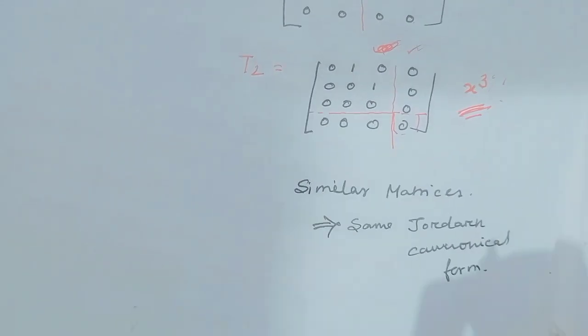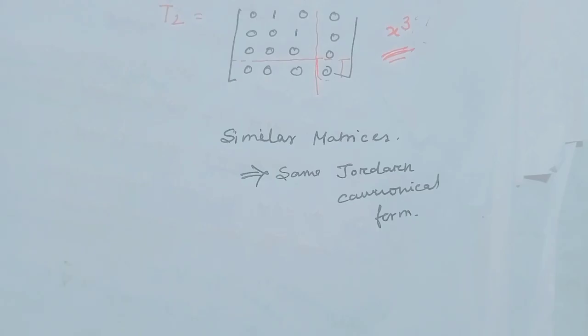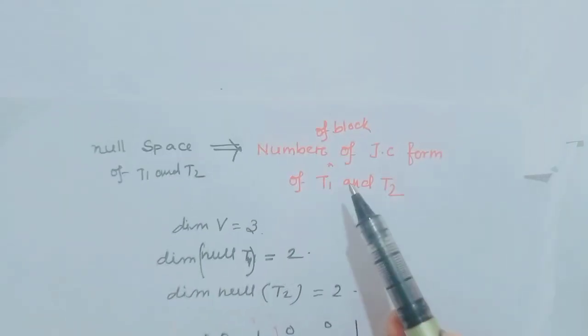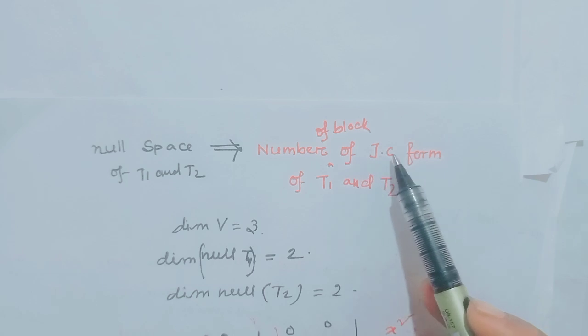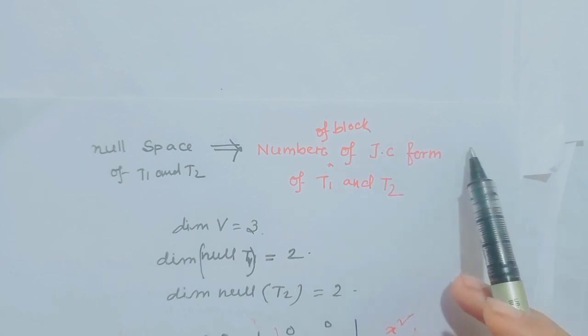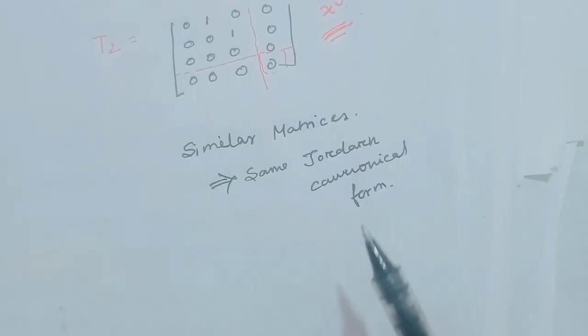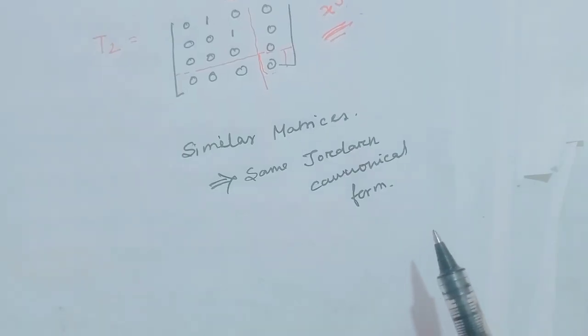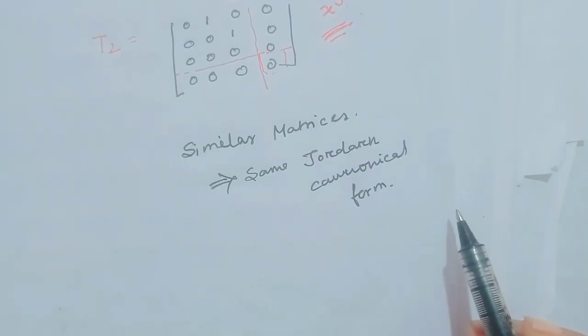Since they have the same Jordan canonical form, that means, as I showed a few minutes ago, null space implies the number of blocks of Jordan canonical form. So since the matrices are similar, they have the same Jordan canonical form.